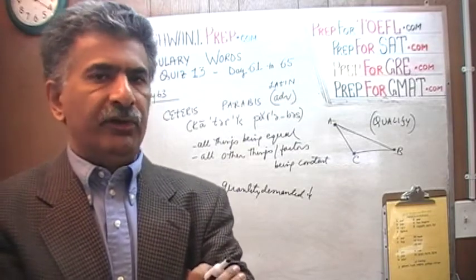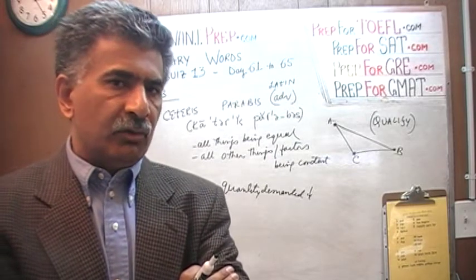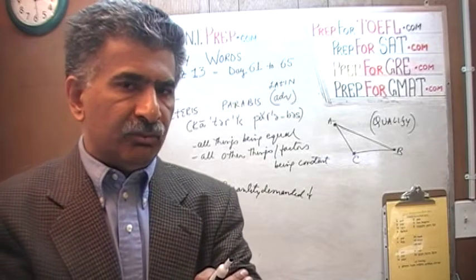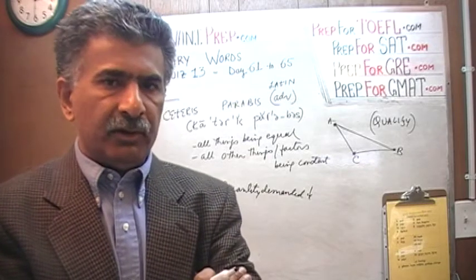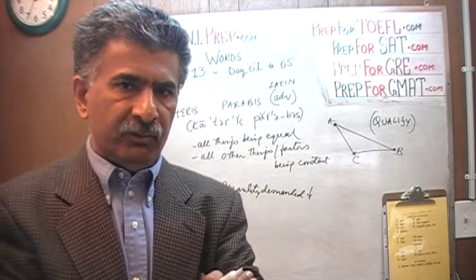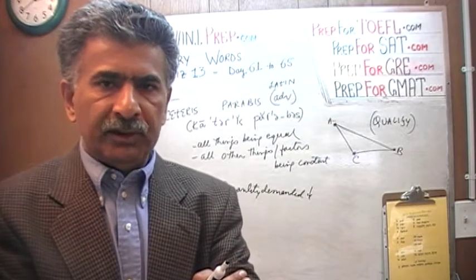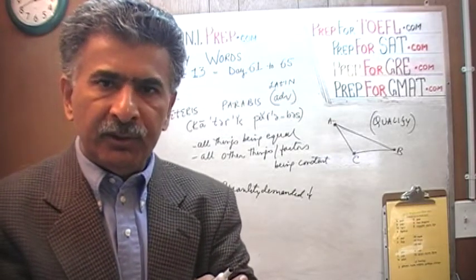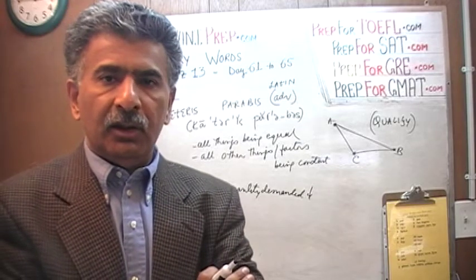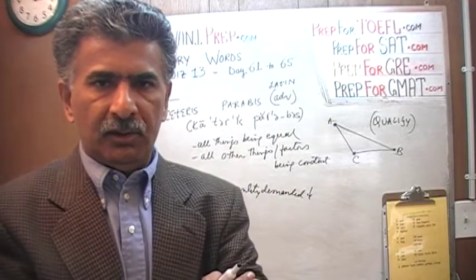It means all other things being constant, which means that all the other factors that could possibly influence the consumer's behavior in deciding whether or not to buy this particular good, all the other factors that might influence that decision, they are all assumed to be constant. We are assuming that all of a sudden he does not become unemployed, his income stays the same, the price of other goods stays the same, anything else that you can possibly imagine stays the same.